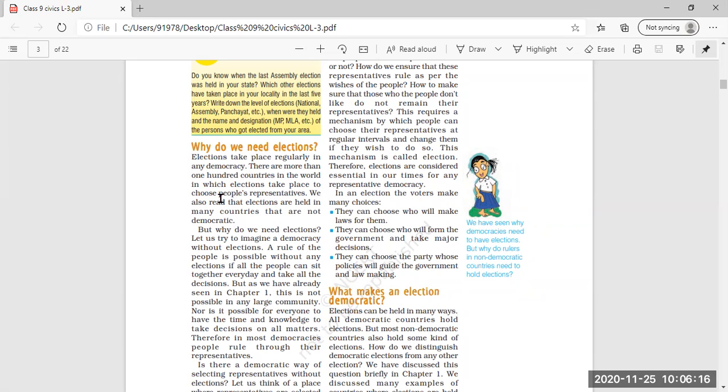There are more than 100 countries in the world in which elections take place to choose people's representatives. We also read that elections are held in many countries that are not democratic. So, we can say that elections can take place in democratic as well as non-democratic countries.